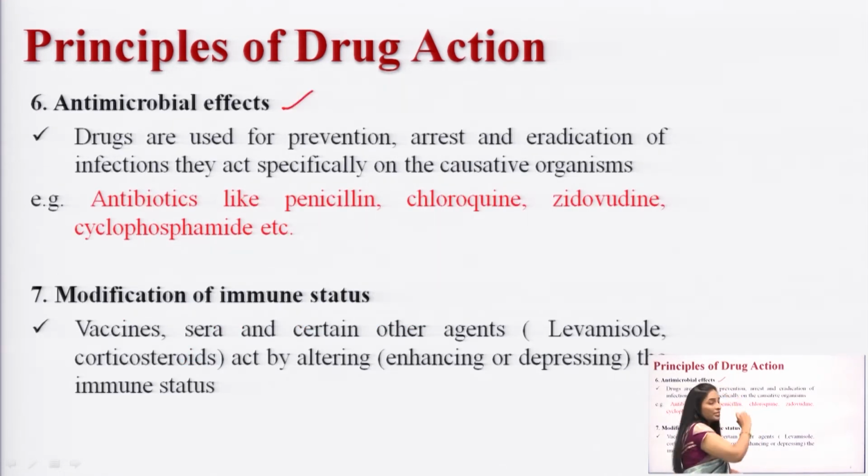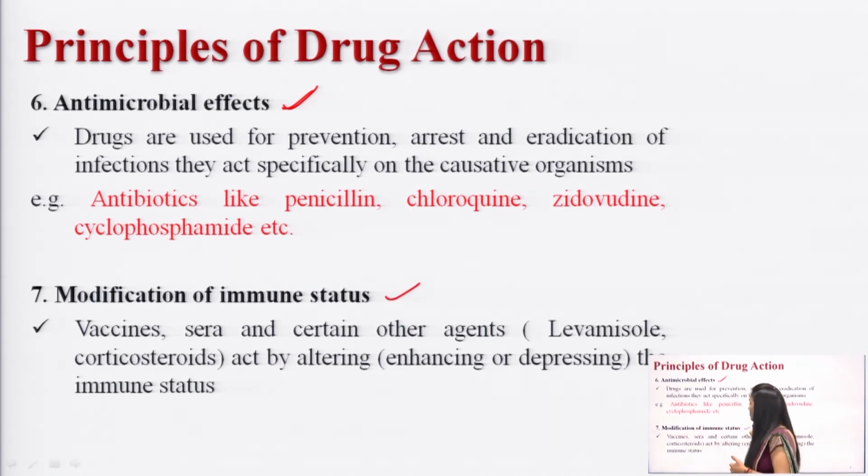What is the next one? Antimicrobial effect. This is the next principle of drug action. Here the drugs are used to prevent or arrest infections, to treat antimicrobial infections. The examples here are antibiotics. You have a lot of antibiotics like penicillin, chloroquine, zidovudine, cyclophosphamide, tetracyclines; all these drugs fall under antimicrobial action.